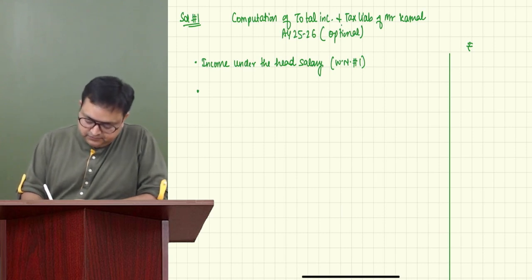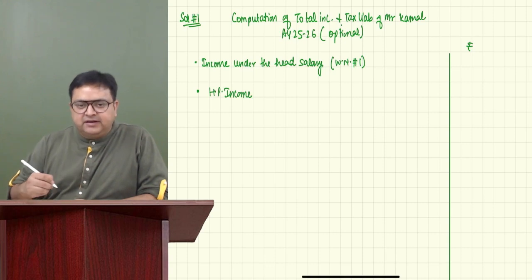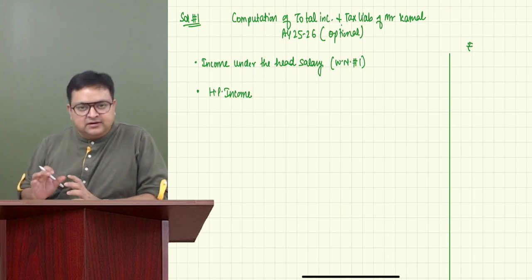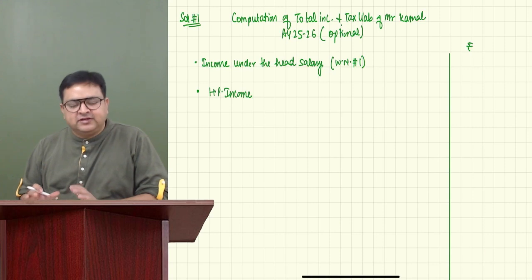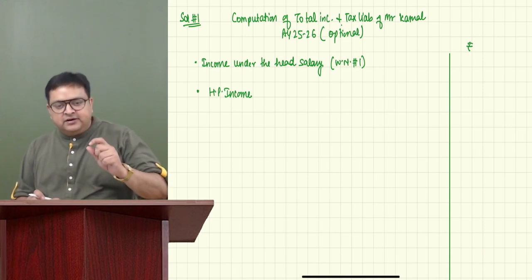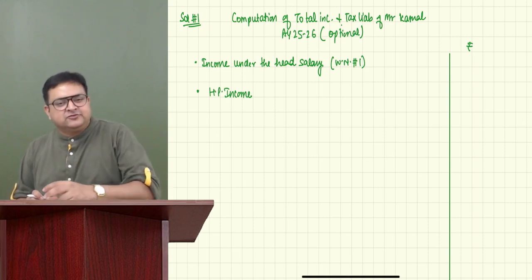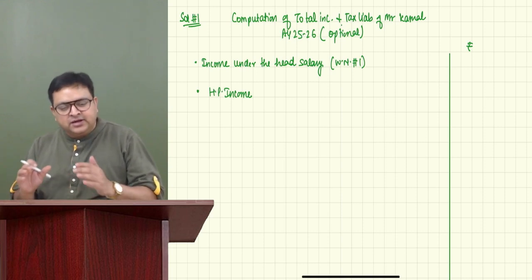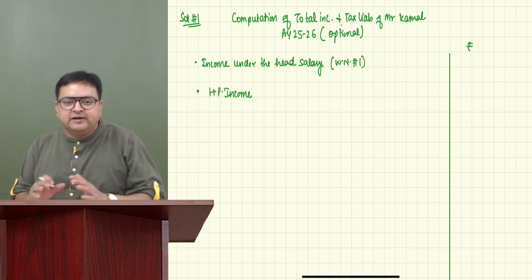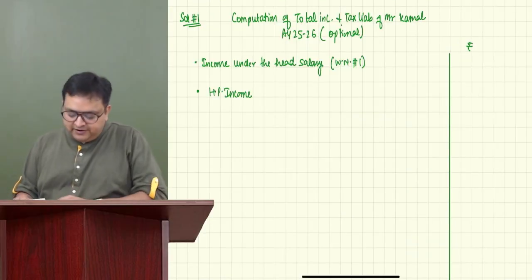Now, income under house property we have. Then we have capital gain, then we have IFOS. And please don't make so many working notes, otherwise it will eat up your time in the examination. So it's better to make as few notes as possible. If this will take just 2 or 3 lines, it's better not to make a working note. Just complete it right here. Otherwise, we'll not be able to complete our 100% paper. So house property we will do over here.